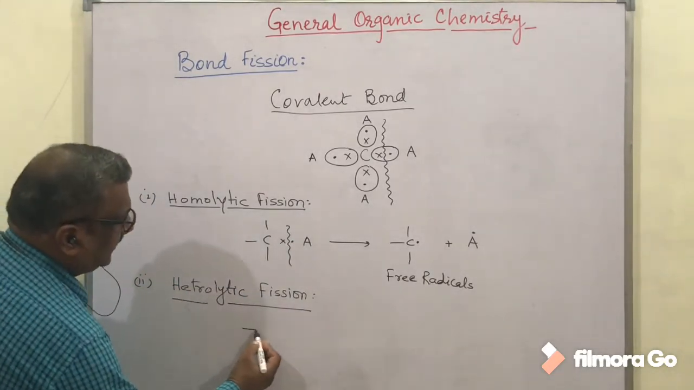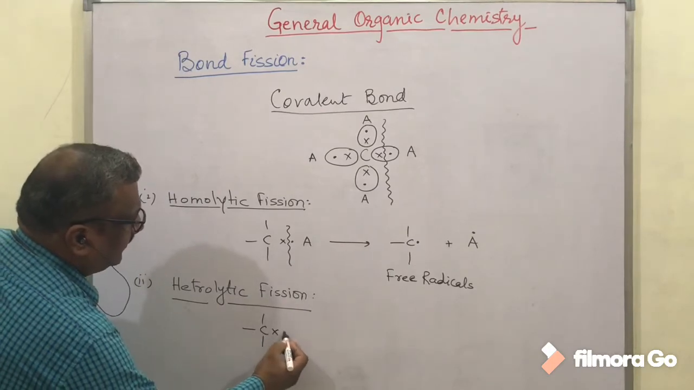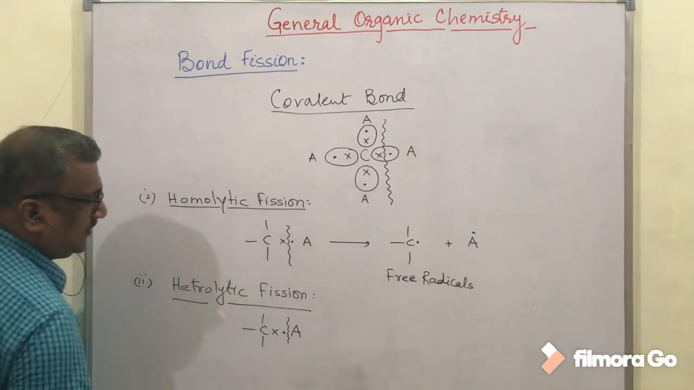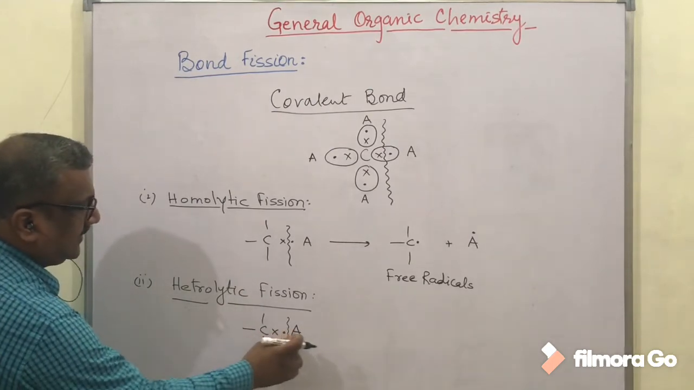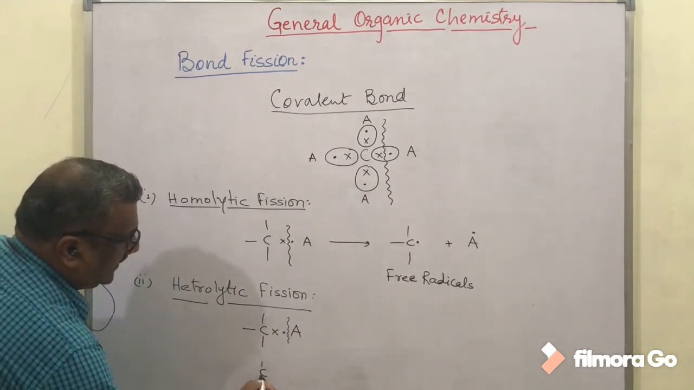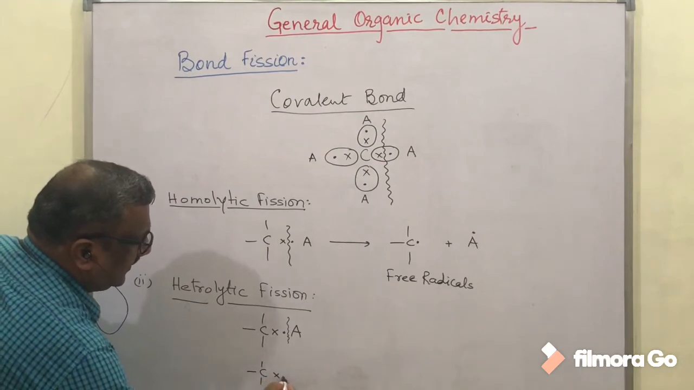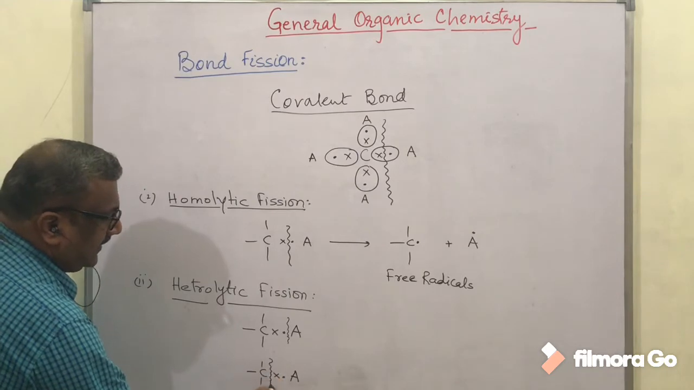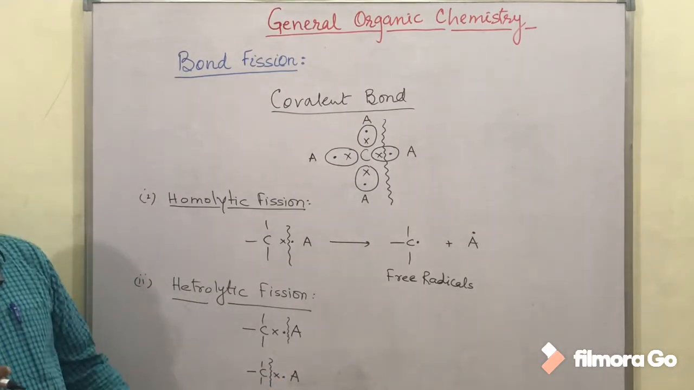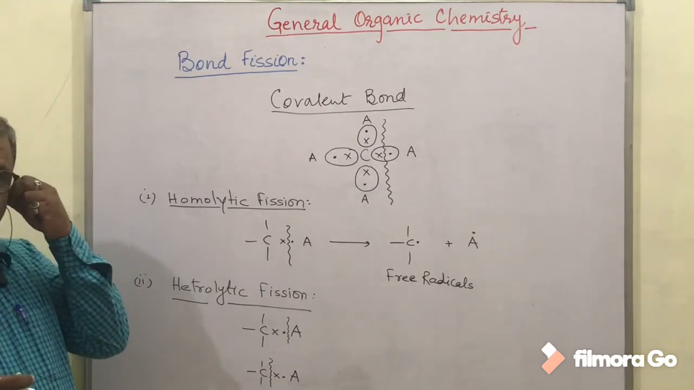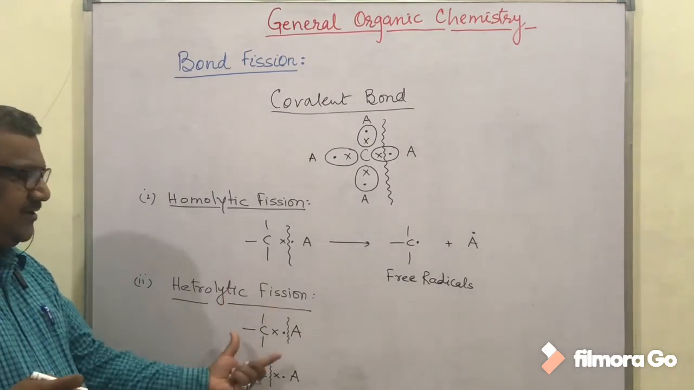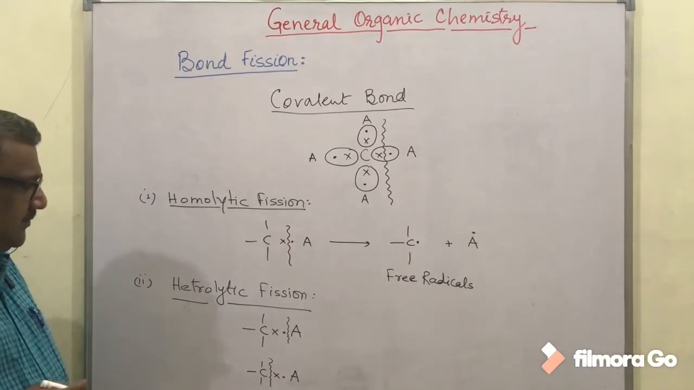In the case of heterolytic bond fission, there are two possibilities. Either carbon is going to be the gainer, taking the electron from the bonded atom, so the bond breaks in such a manner that carbon is the gainer, or secondly, carbon is going to be the loser of its electron pair. So there are two possibilities with respect to carbon when we have heterolytic bond fission.